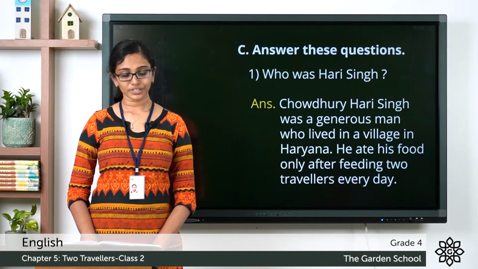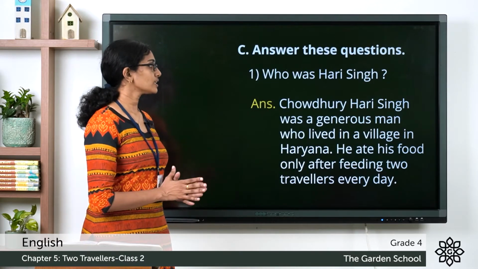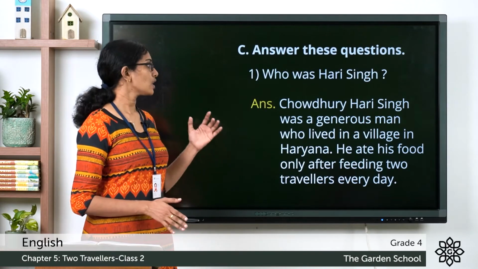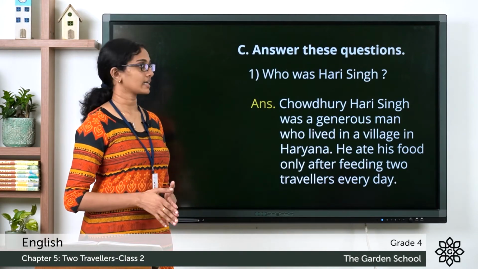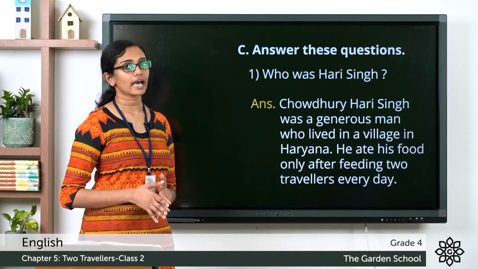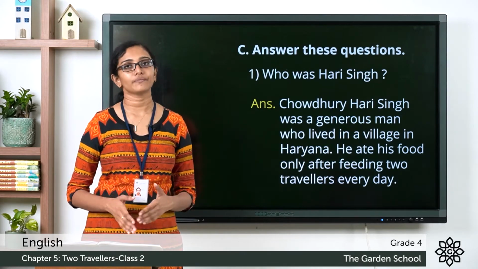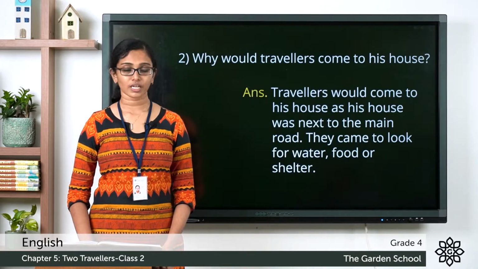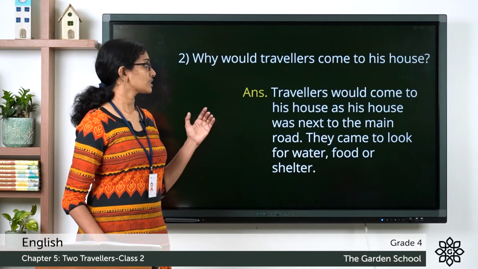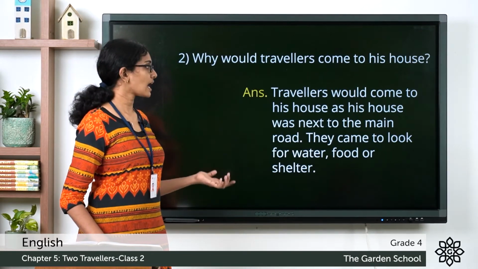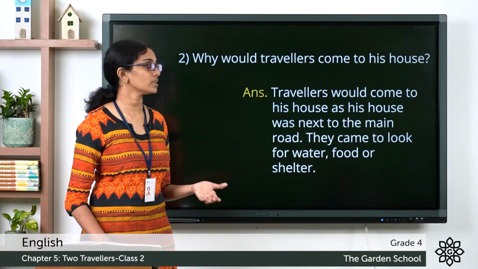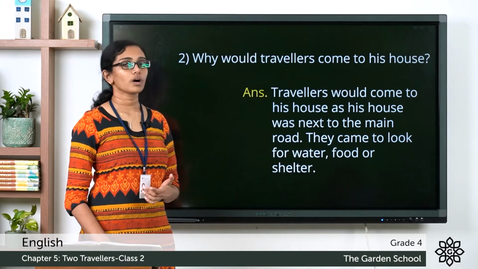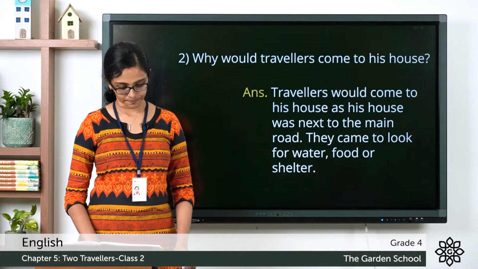Question 1. Who was Hari Singh? Chaudhary Hari Singh was a generous man who lived in a village in Haryana. He ate his food only after feeding 2 travelers every day. Now, question 2. Why would travelers come to his house? The travelers would come to his house as his house was next to the main road. They came to look for water, food or shelter.